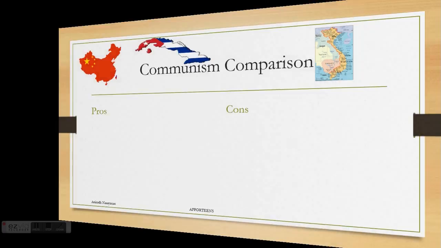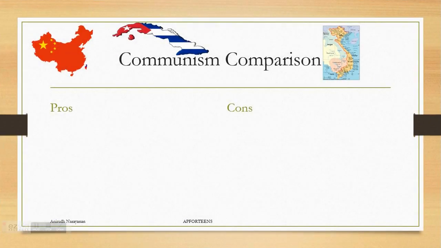Now, above the pros and cons, you can see some of the countries that are deemed to be communist. Now, there is no official communist country out there, although there are countries that are pretty close. China, Cuba, and Vietnam, for example, all are pretty close to that communist comparison.